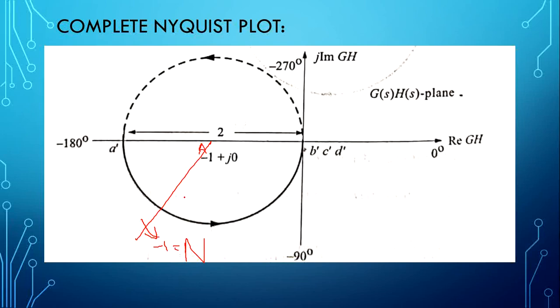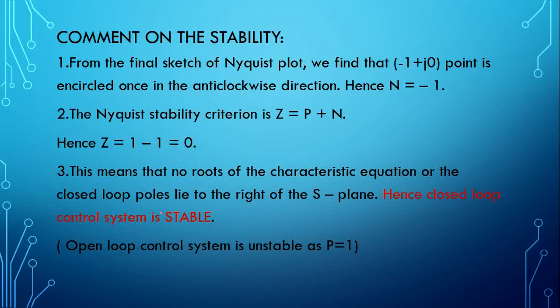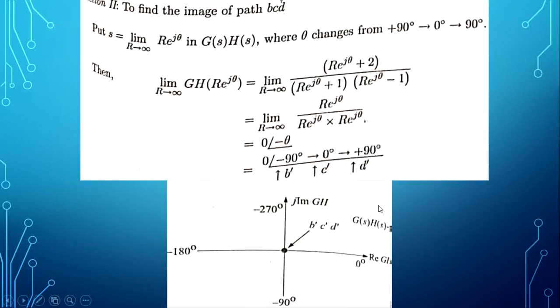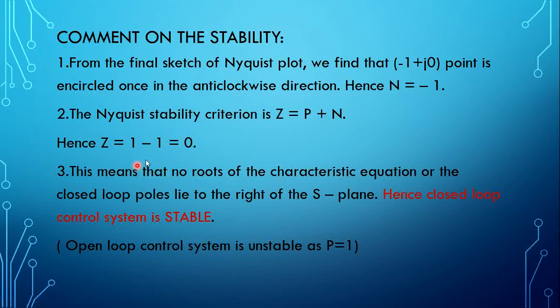Now, from the given question we have calculated capital P, where capital P is the number of poles. In the given question, one pole is lying on the right hand side of the S plane, so capital P is 1. Since the encirclement is in the anti-clockwise direction and encircles the point -1 plus j0, capital N is -1. So capital P is 1, capital N is -1, so Z is equivalent to 1 minus 1.